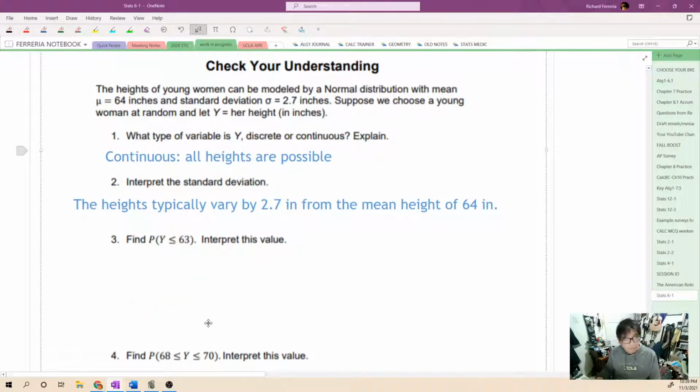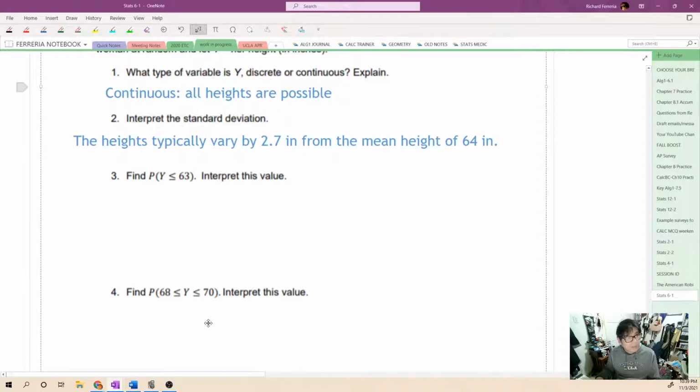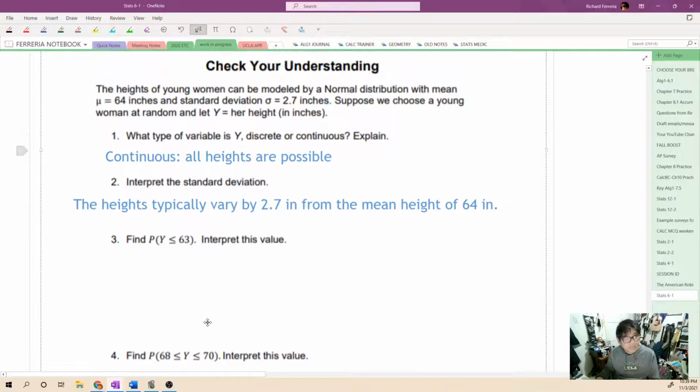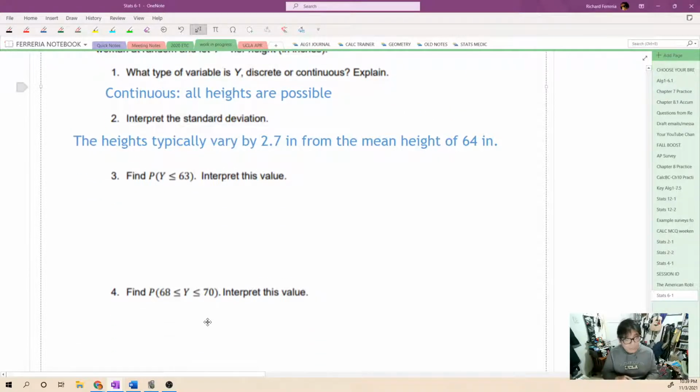Now over here for number 3, we're going to find the probability that the young woman's height is less than 63 inches. What's the probability that she is less than 5'3"? Now, less than or equal to or less than really doesn't matter in terms of our continuous probability distribution function.